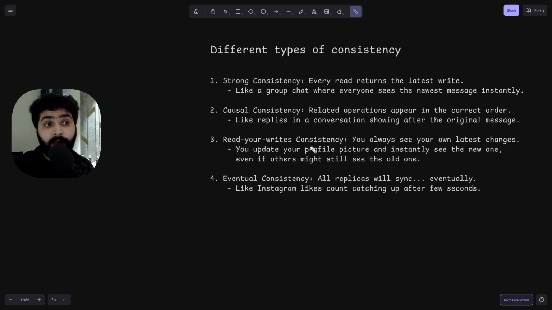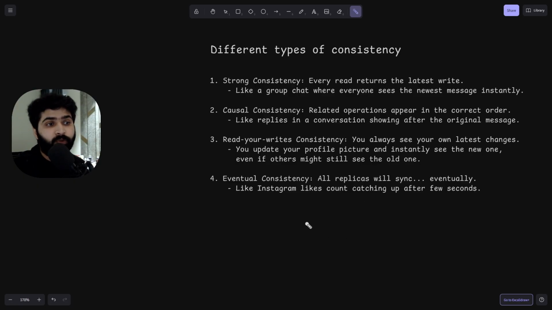So read-your-writes consistency means you always see your own latest changes. Suppose you are updating the profile picture on your Instagram and you instantly see the new one. You would see the new picture that you have updated, but it may take time for others to see it, and they may still see the old one. That is your read-your-writes consistency. I believe this is happening inside Instagram nowadays. You instantly see the updated one, and when you refresh the other feed, it may take a few seconds to propagate the updated one.